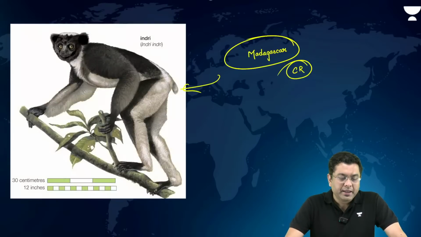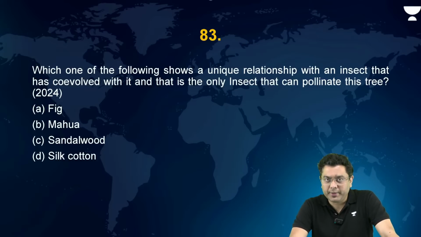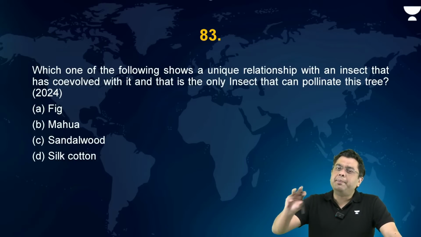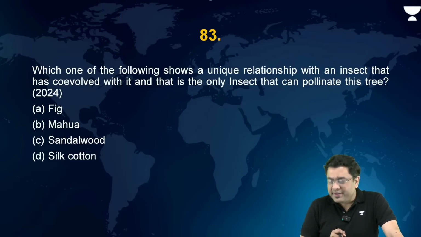Okay. Now, which one of the following shows a unique relationship with an insect that has co-evolved with it, and that is the only insect that can pollinate this tree? Fig, mahua, sandalwood, or silk cotton. Now this is about the fig wasp, isn't it?